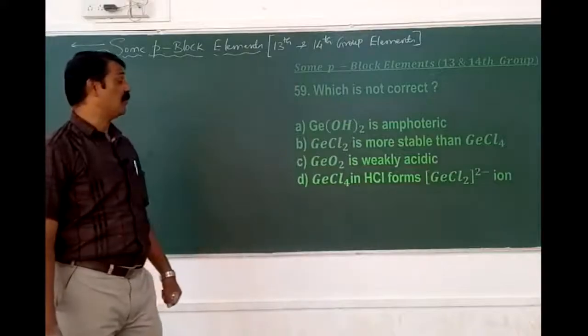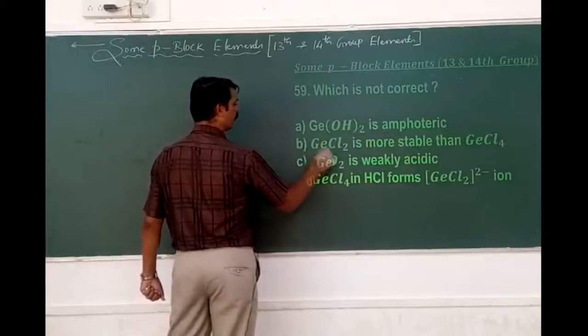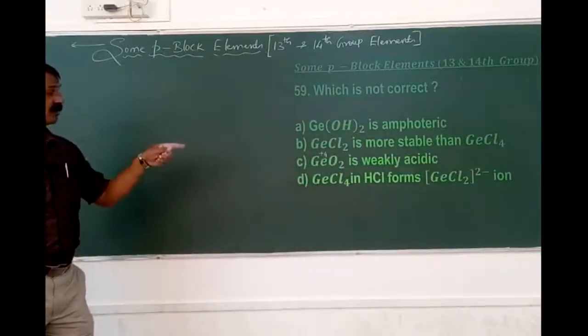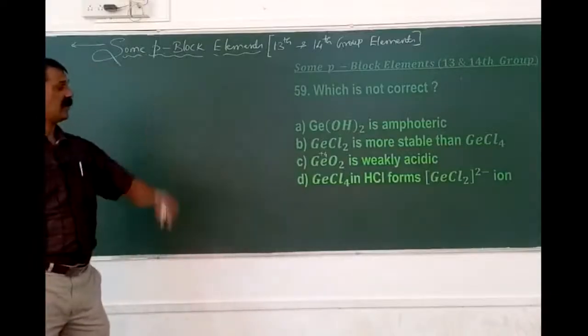GeO2 is found to be weakly acidic. It is found to be +4. Oxide is -2, therefore it is +4. So here germanium tetrachloride in HCl forms that ion, that is okay.